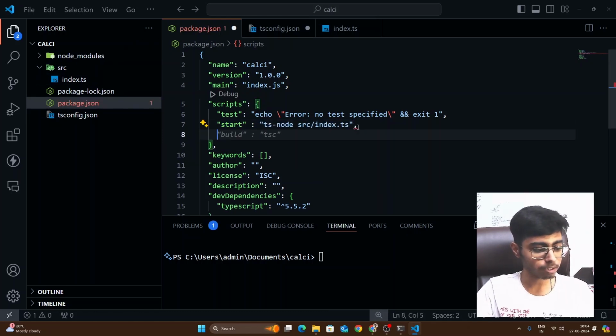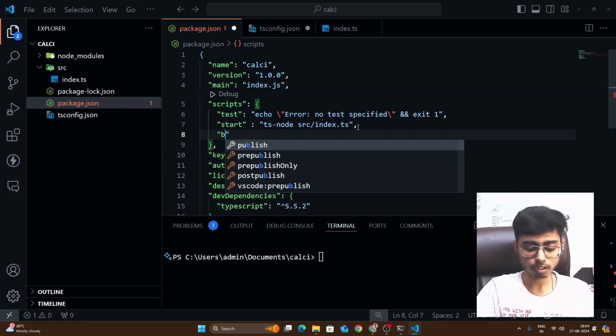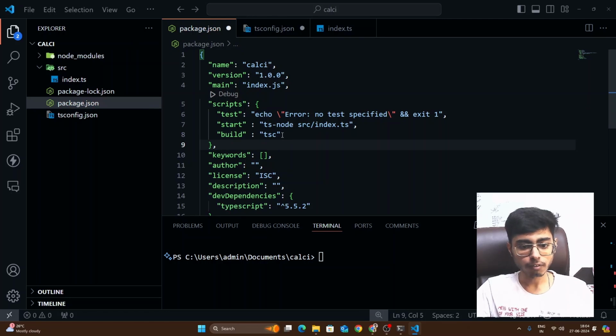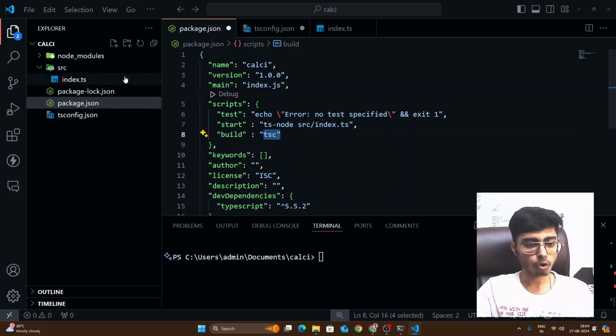Now, to build my server, right? Building means converting TypeScript to JavaScript, right? So tsc is the command which is going to go inside your folder, look at every file, and in whatever order it finds them, convert your TypeScript code into JavaScript code. Yes, this is the command for that. Whenever you run tsc in a folder, it will find all the TypeScript files and convert them into JavaScript files.